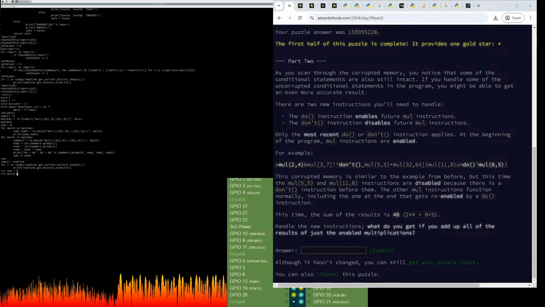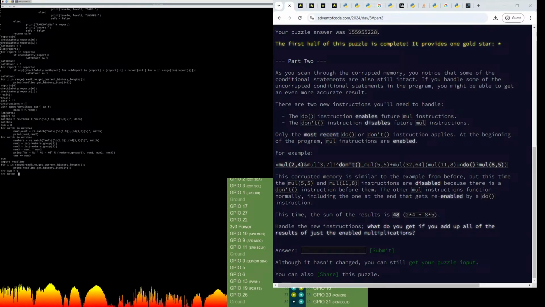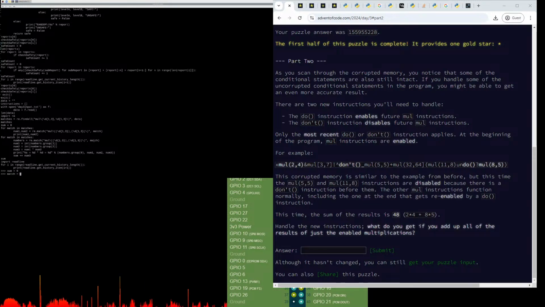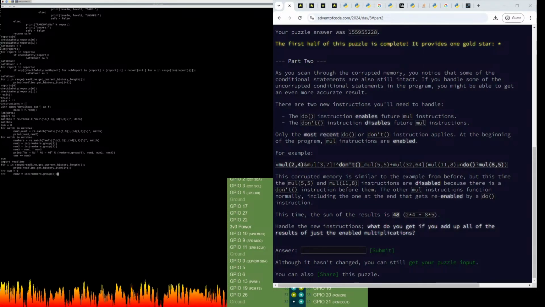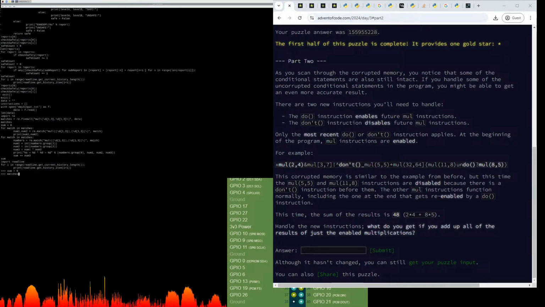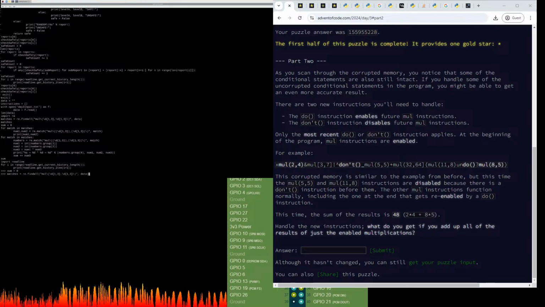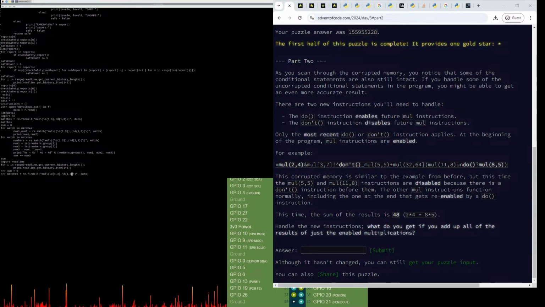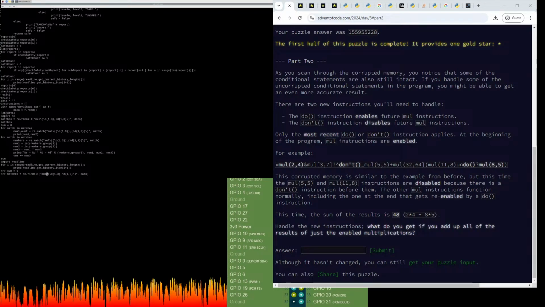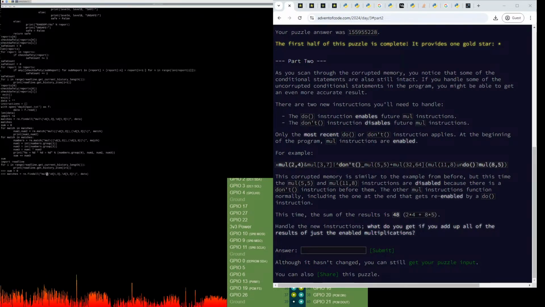Okay, so matches equals... Actually, let's just bring the line back here because we mostly want that same expression. So matches equals re.findall, except instead of mul, we need to put in an alternation that allows it to be mul. Oh, hang on.